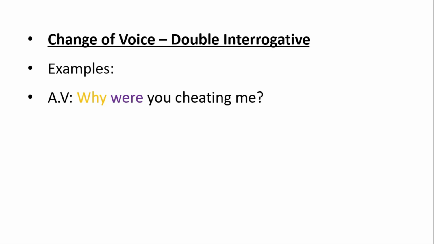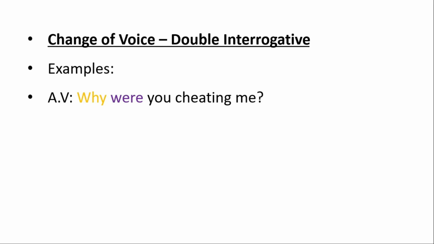After this word why, we are using helping verb of the past tense, that is were. You is the subject of this sentence. Cheating is the present participle form of the verb, and me is the objective form of I.